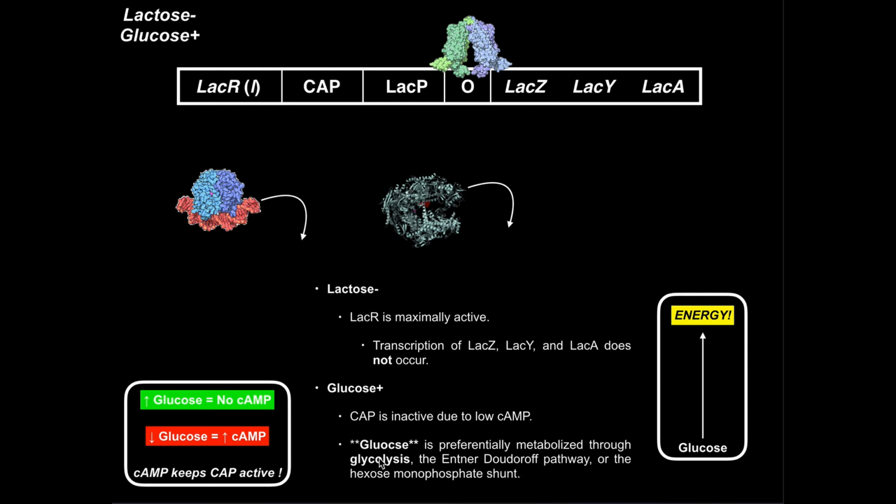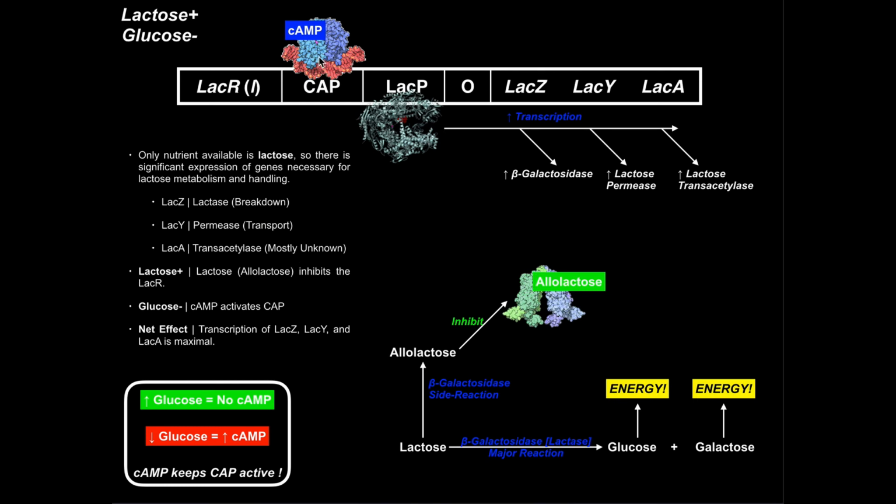And I mentioned a few of them here: glycolysis, the Entner-Doudoroff pathway in bacteria, or the hexose monophosphate shunt. But in any case, this is how the lac operon works. Okay? If you want transcription of these genes, you have to have cap bound to the cap binding region. That's the activating region. And you really can't have this operator bound to by the lac repressor, so the lac repressor ought to be inhibited. And when those two things are true, you have maximal binding of this RNA polymerase, maximal transcription, and you get these three enzymes or proteins transcribed and expressed, and then you can metabolize lactose.